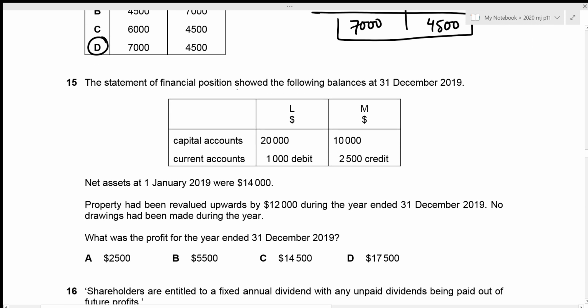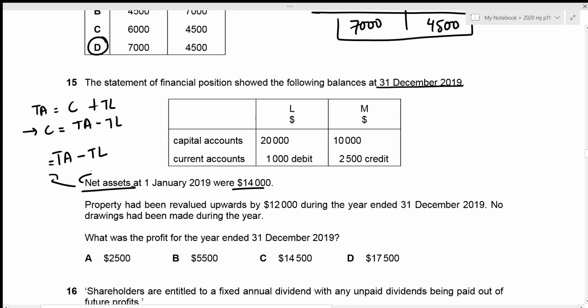The statement of financial position showed the following balances at 31st December 2019. Alright, the net assets at 1st January 2019 were 14,000. Remember here that net assets is the difference between total assets and total liabilities. And if we remember our accounting equation correctly, total assets equals capital plus total liabilities, which means that capital is equal to total assets minus total liabilities, which means that net assets is just another term for our total capital. So our opening capital is 14,000.